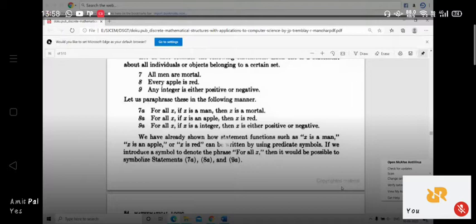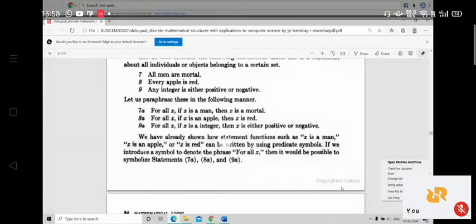So these three statements, all men are mortal, every apple is red, any integer is either positive or negative, can also be written using the statement function, like for all x, if x is a man, then x is mortal. For all x, if x is an apple, then x is red. And for all x, if x is an integer, then x is either positive or negative. So this way we can write the above three statements.